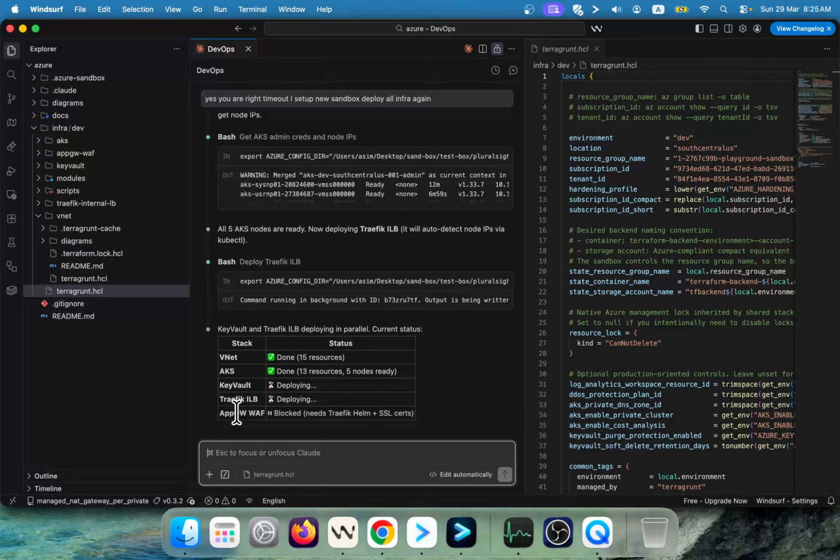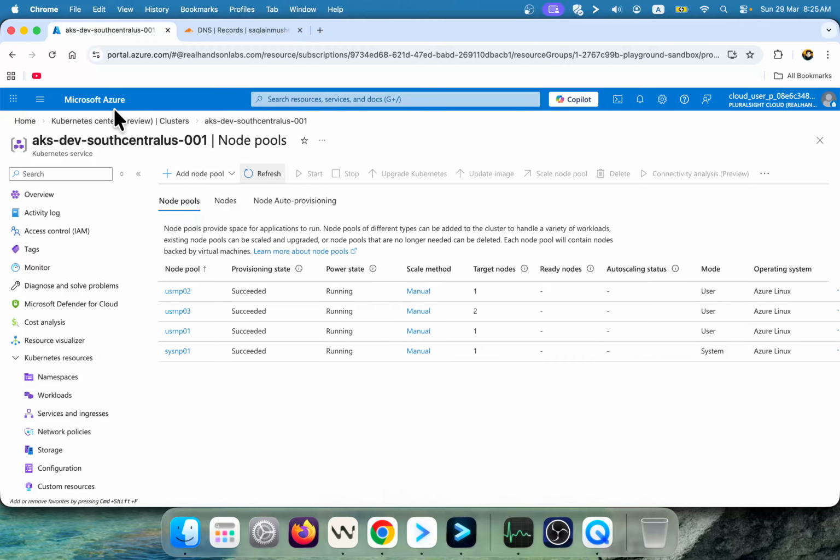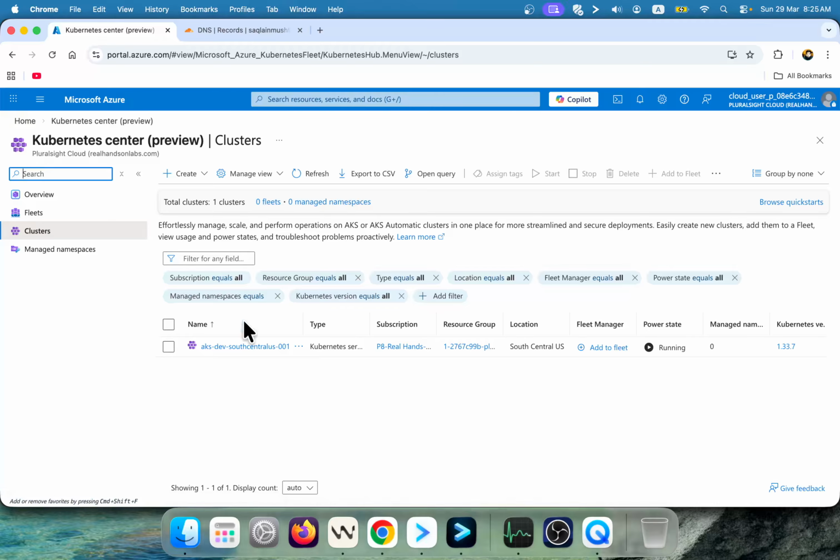Now what it is doing, it is deploying the Key Vault, which is actually the requirement for HashiCorp Vault, and then it is going to deploy the applications with Helm. And I will show you once all applications are available in our AKS cluster, right? So let's wait for a while and we will see the next steps. So two of the resources are ready, VNet and our AKS cluster.